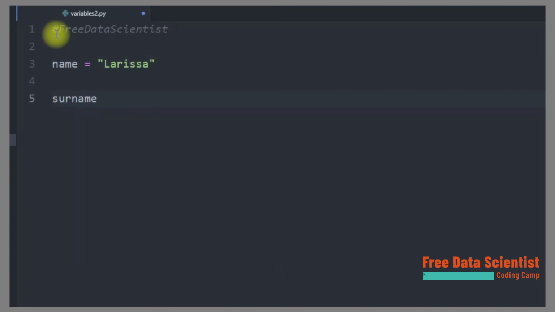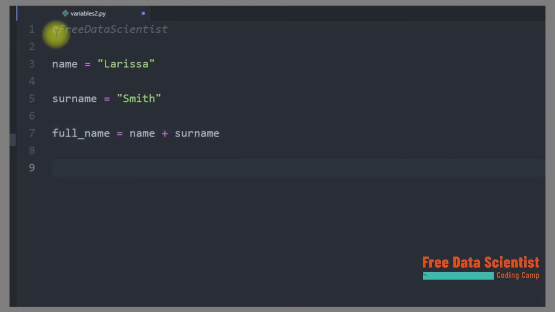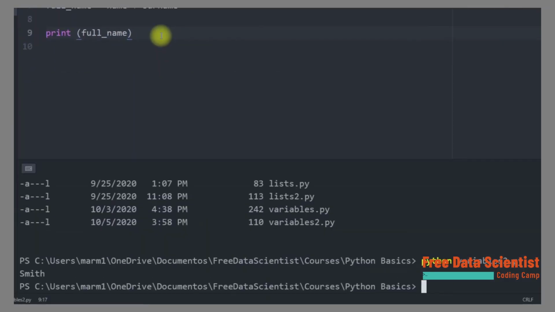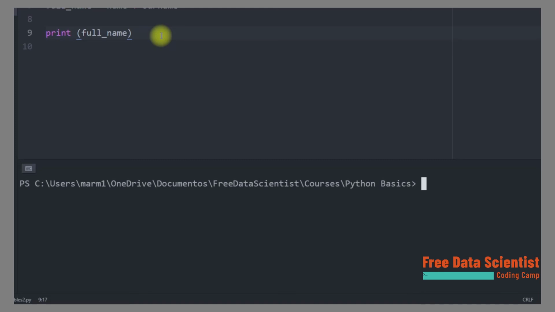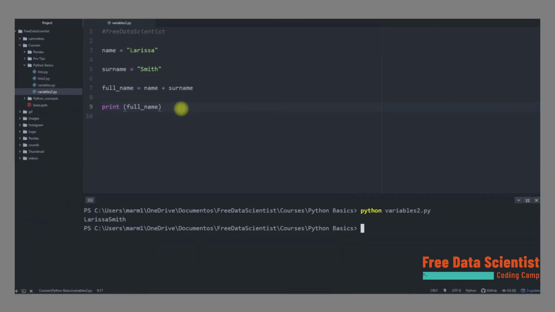A second variable surname with the string Smith will be created as well. What if we want to add two string values? Let's create a third variable called full name and add our previous two variables, name plus surname. We will now print this variable full name. Print full name. We open now the terminal and run the script. As always, we first call Python and the script name variables2.py and press enter. We see that two strings can be added, and now we got the full name.